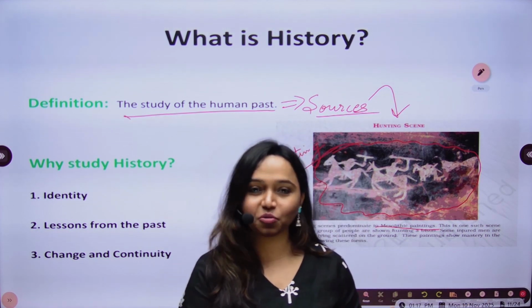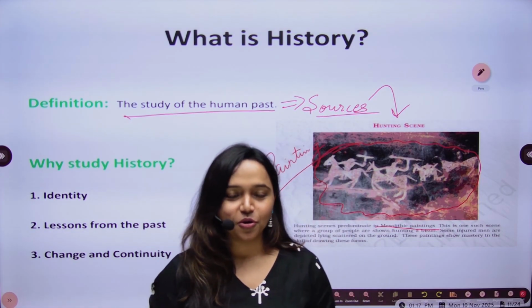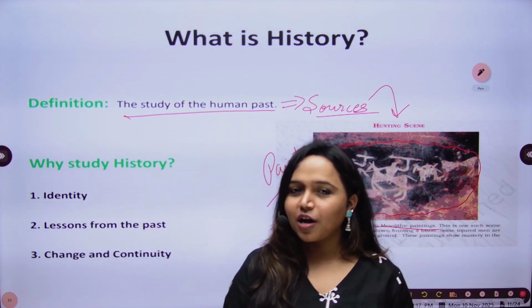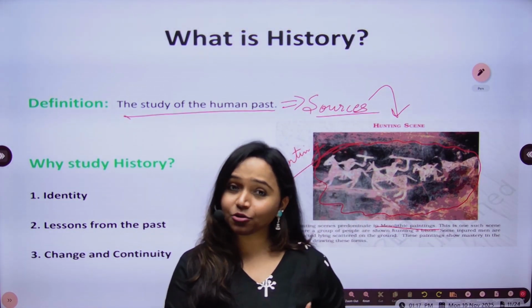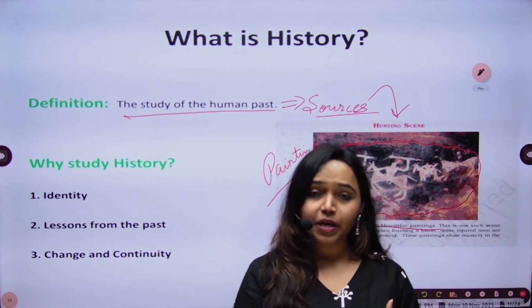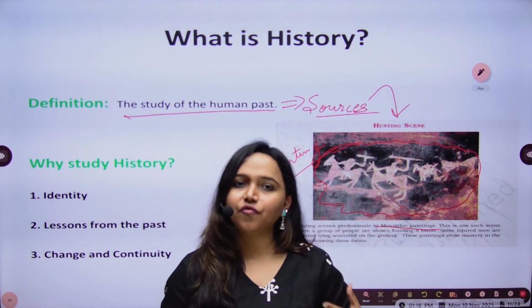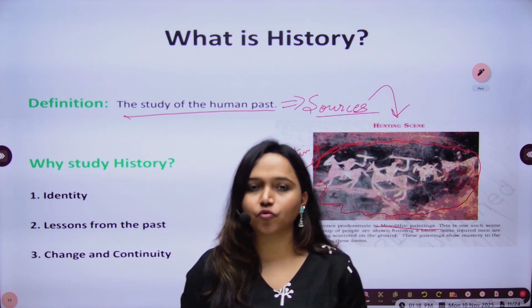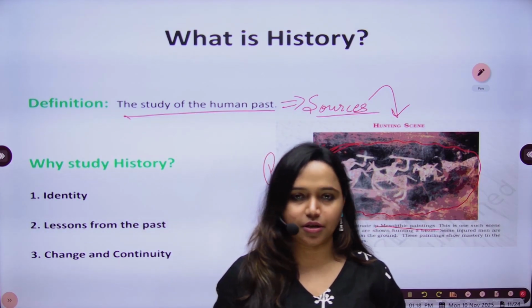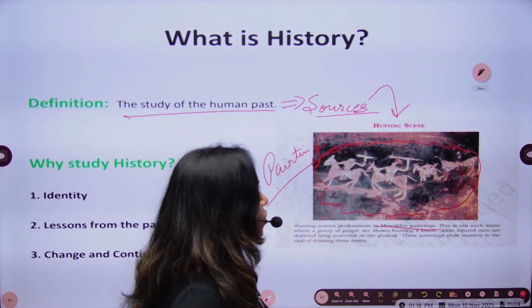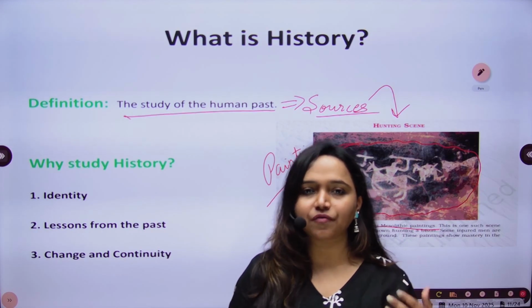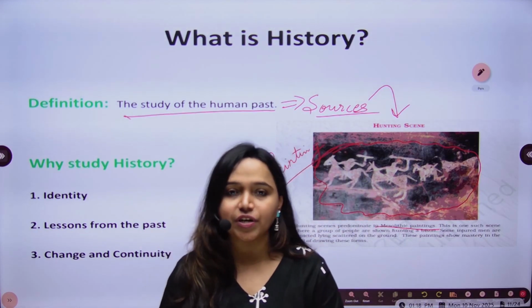There was no Swiggy, there was no Zomato to order food as per our convenience. So they had to struggle for food. Even the plants and the different things which you know as food items today were not available then. So all they were doing was living in jungles, surviving by killing different animals.